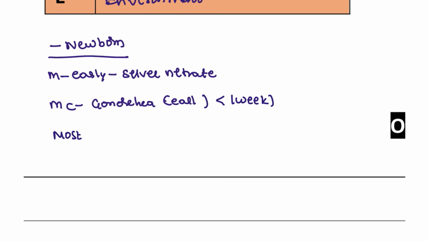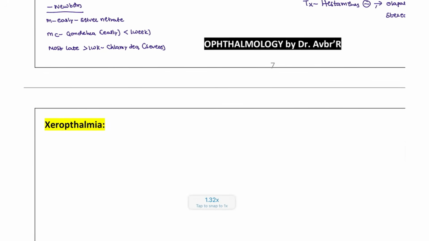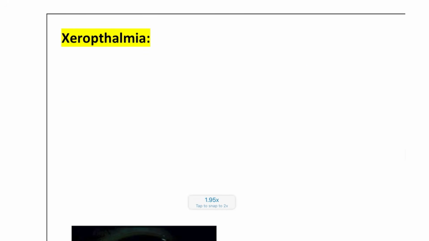The most late, more than 1 week, is chlamydia, but this is the severe type. Chlamydia is the severe type. Those are the newborn causes.